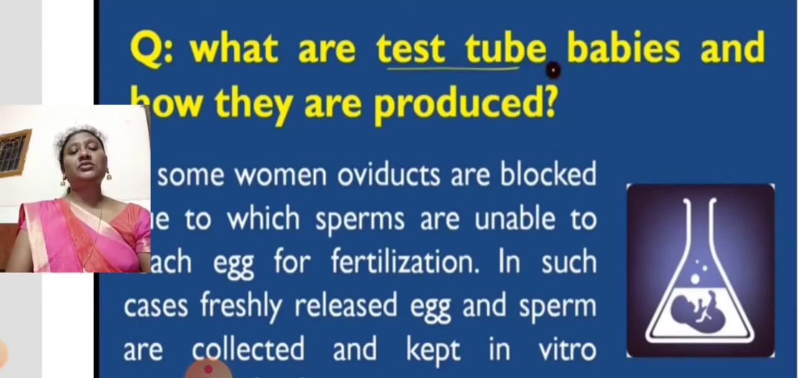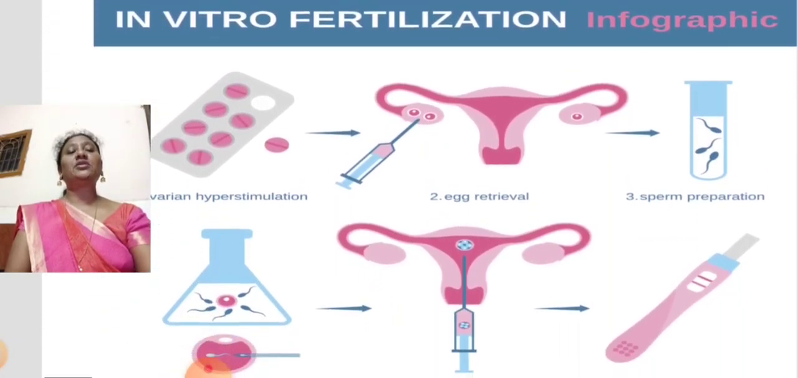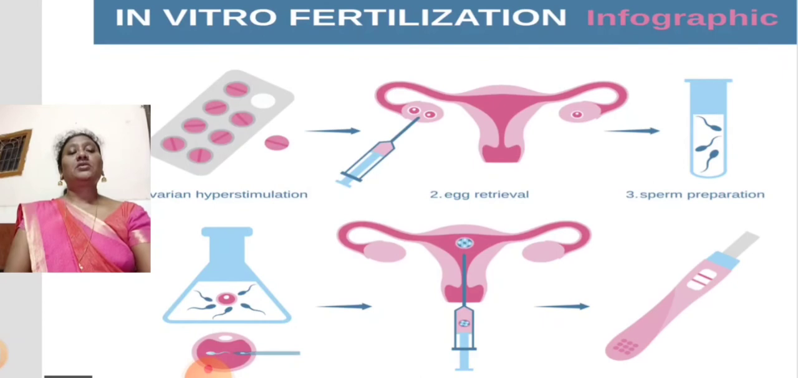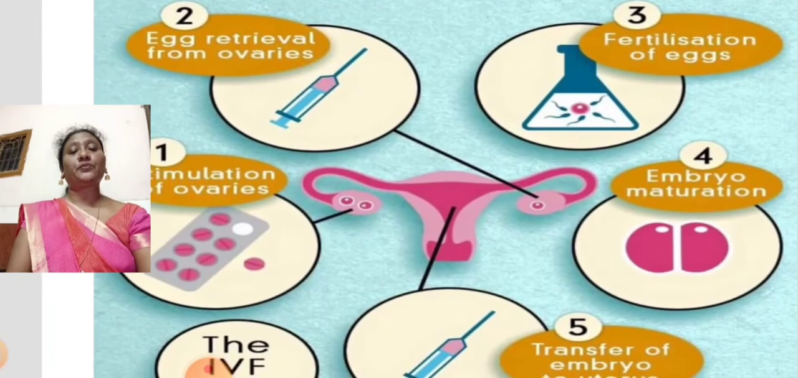After fusing together, they keep it in a certain place for 1 week. After 1 week, that develops into a zygote. See here, you can see how they do the process of in vitro fertilization. See how they are injecting. These are the pictures which give you a good identification. That's why I kept these pictures for you.